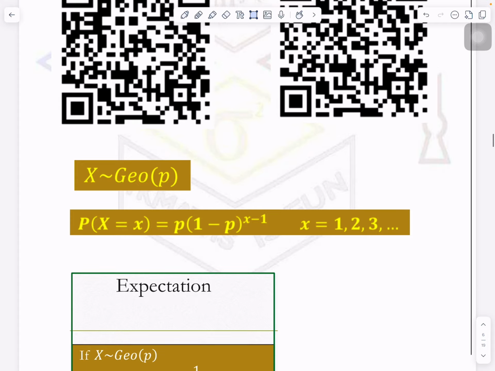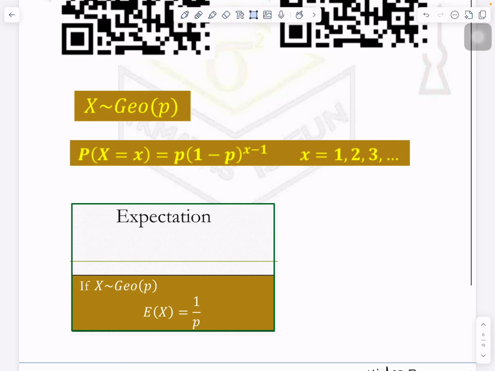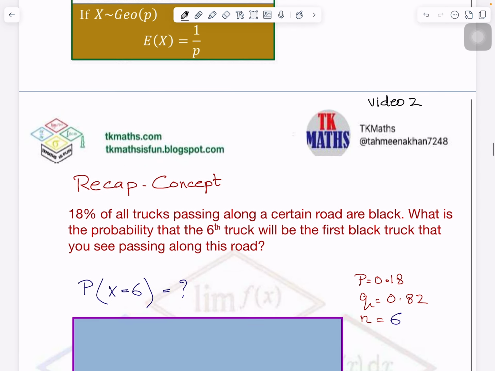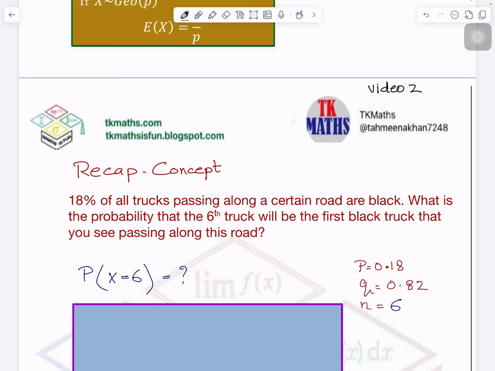So let's begin. We did in the last video what geometric distribution is, how it is written, and what the basic formula of this is. So we have seen this, and expectation is 1 over p. Right. So now let's start with one question and then we will move to the formula.